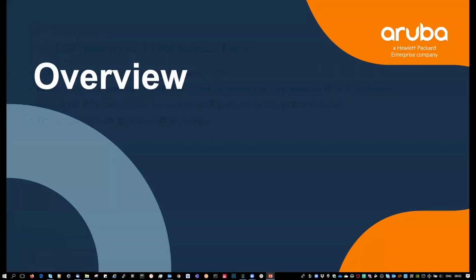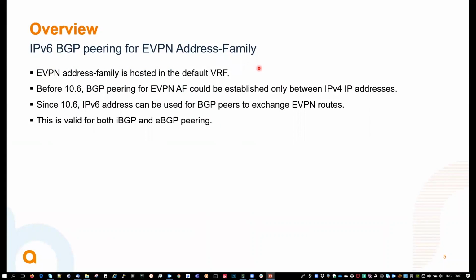So, overview. The EVPN address family is hosted in the default VRF, right? Before 10.6, all the BGP peering for the EVPN address family could only be established over an IPv4 IP address. Starting with 10.6, you can also use IPv6 to establish those BGP peerings to exchange EVPN routes. This is valid for both internal BGP and external BGP peering.